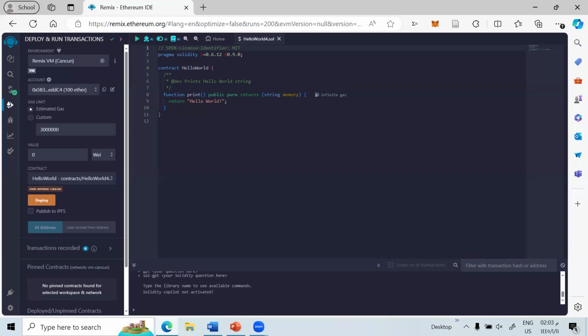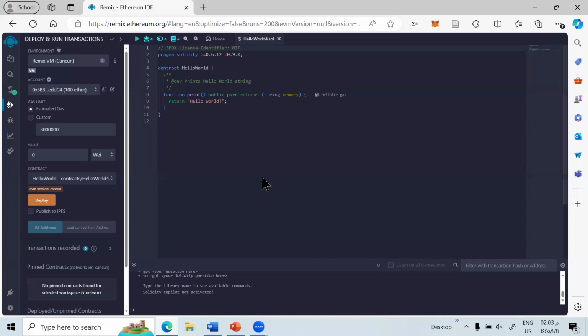This not only helps in reducing the operational costs associated with the contract, but also improves the overall efficiency and performance. So in a competitive blockchain environment, optimizing for gas usage can significantly enhance the appeal and usability of smart contracts.